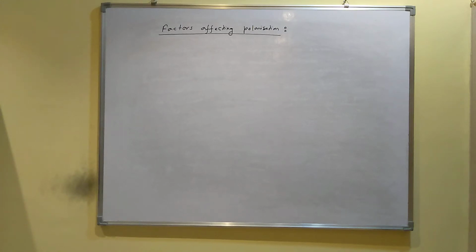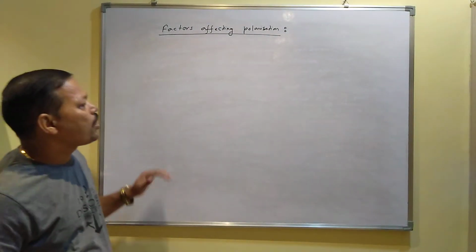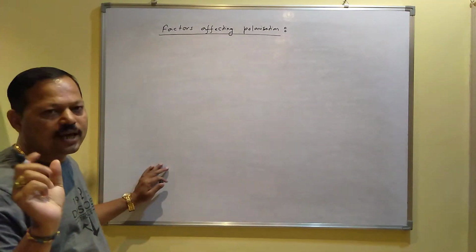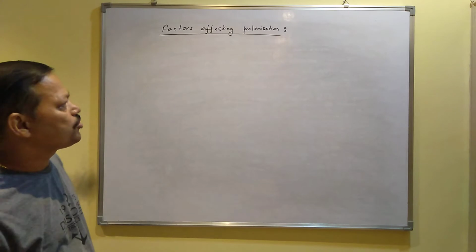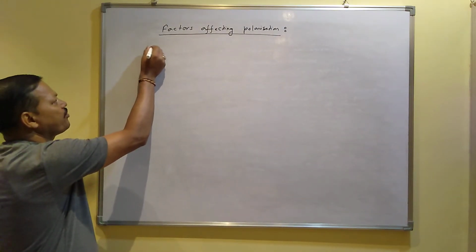Okay, now factors affecting polarization. What are the factors which can affect the polarization character? There are a number of factors. It not only depends on the size of the cation, it depends on other factors also. So I will give you the factors. For example, factor number 1,